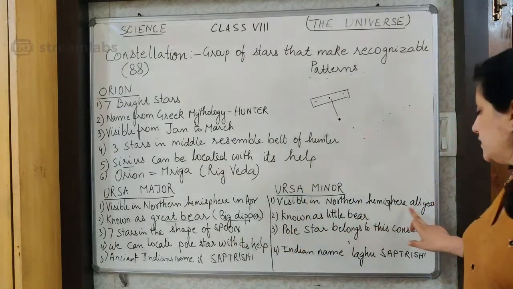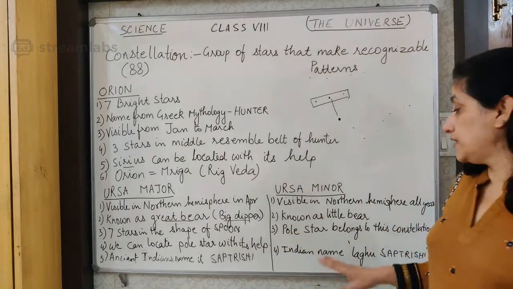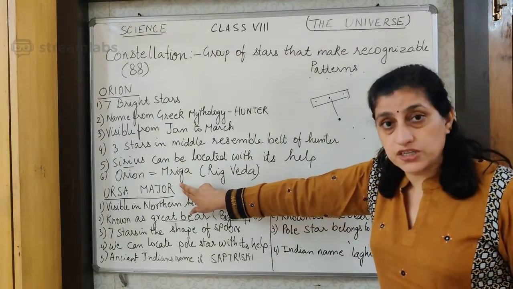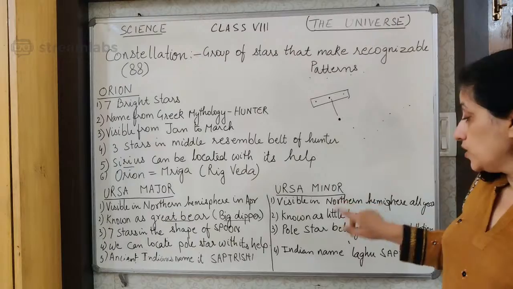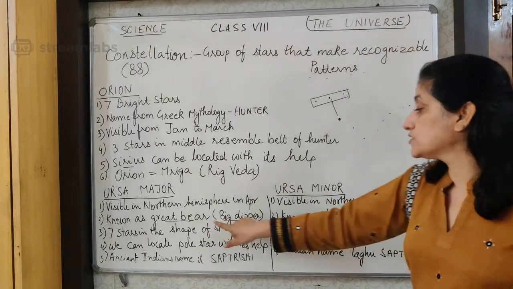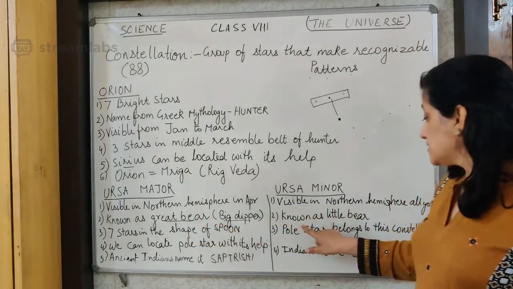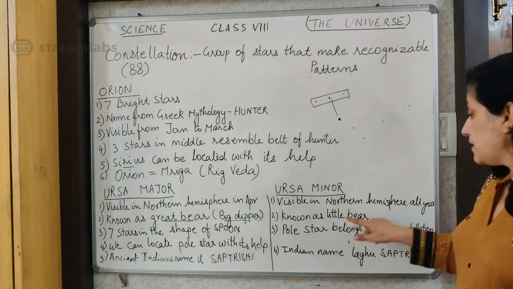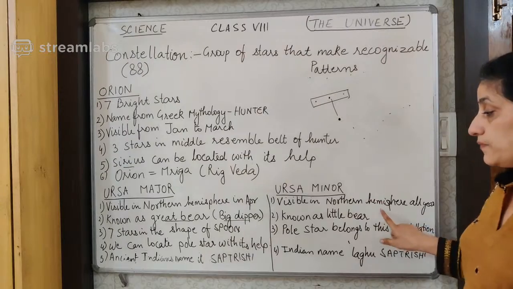Sorry. It is visible all the year round. And here you see the word major and the word minor. Being minor, this is called the Great Bear and this is known as the Little Bear. So Ursa Major is the Great Bear and Ursa Minor is known as the Little Bear.